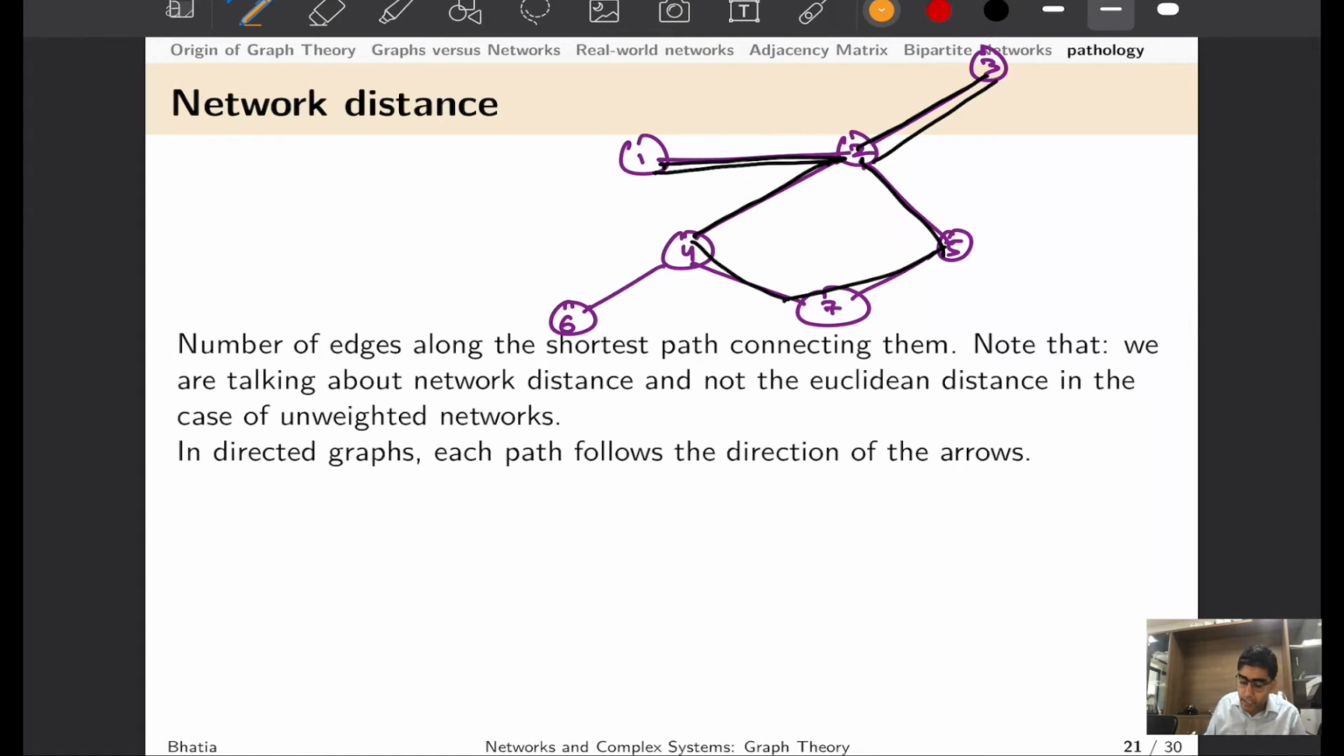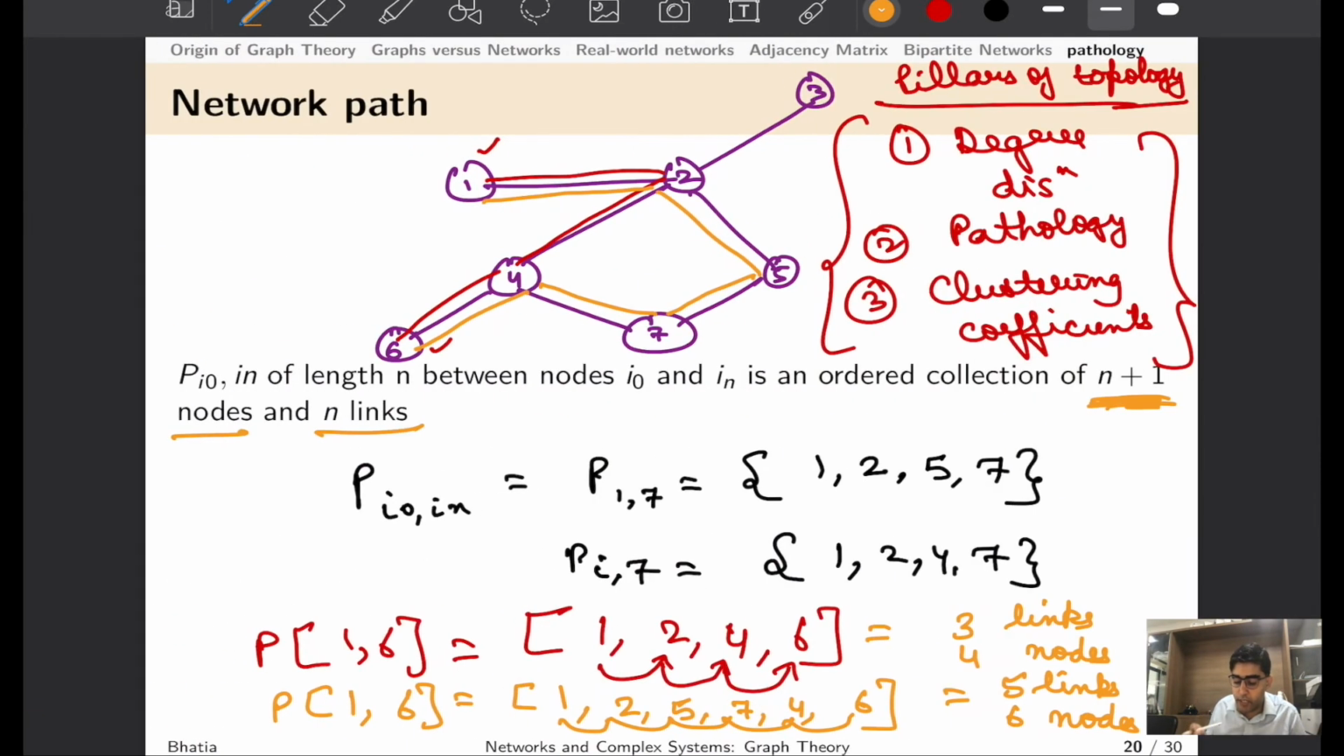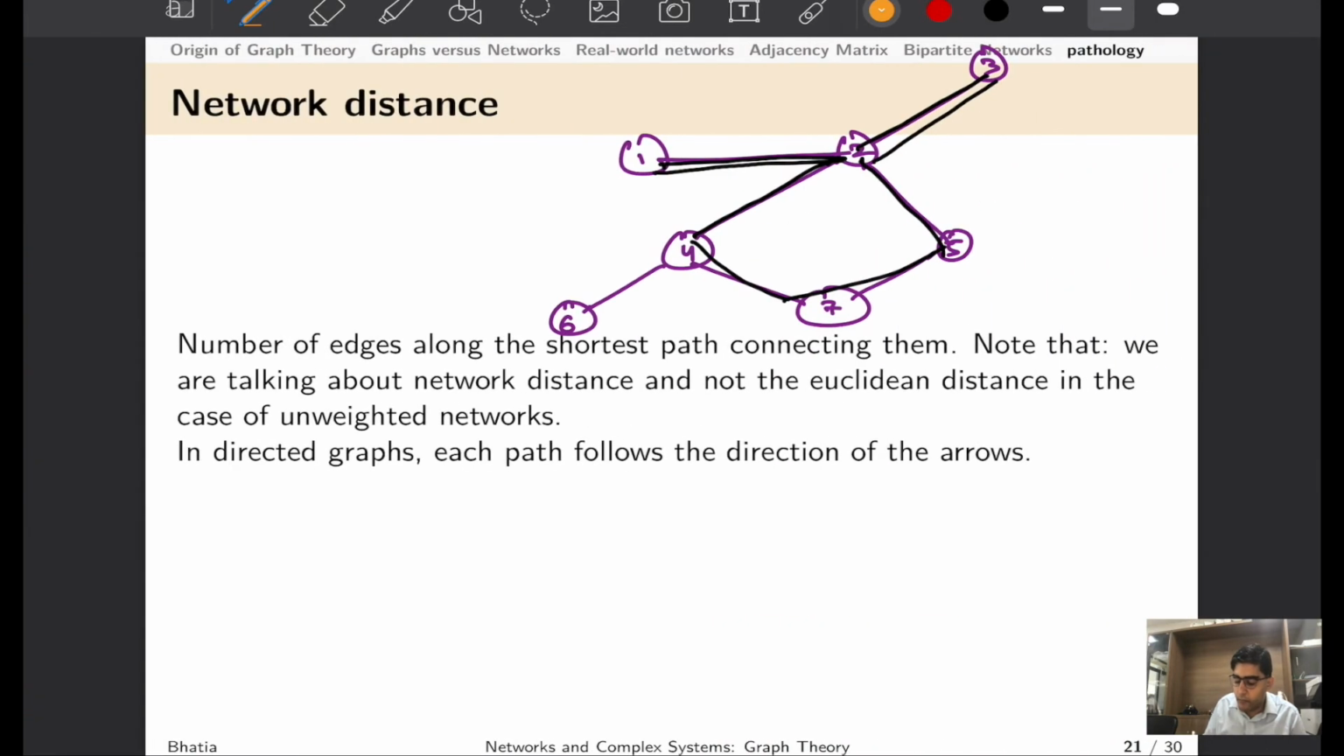Now, let us look at another example of what we mean by network distance. Whenever we use the word path, we are talking about how we can go from node A to node B by going in a continuous fashion from one node to another and so on. But when we talk about network distance, we are talking about the shortest path that we would take going from node A to node B. For example, in the previous case, we saw that from 1 to 6, we can go via 3 links, or we can also go via 5 links, and hence network distance would be the shortest path that we can take from 1 to 6, which is shown in red in this case.